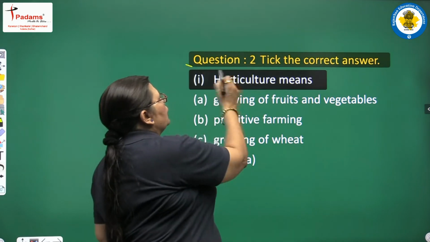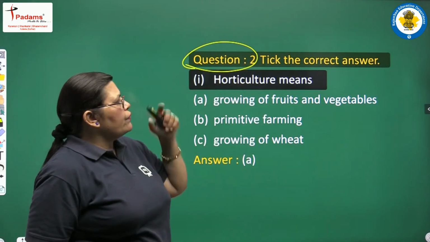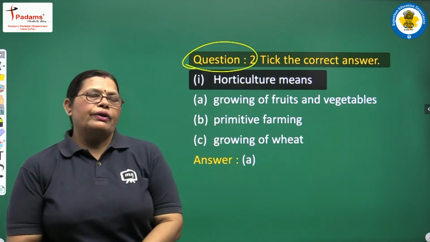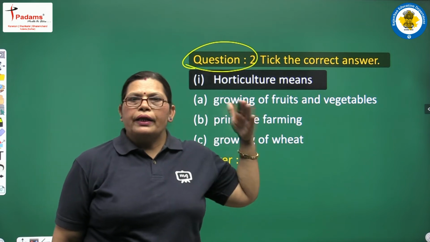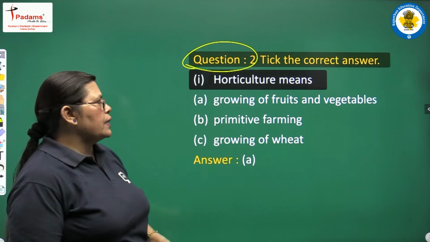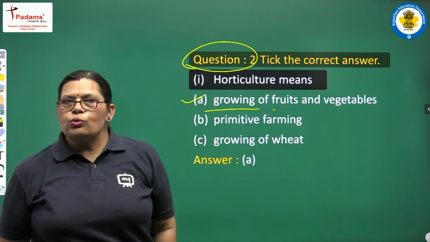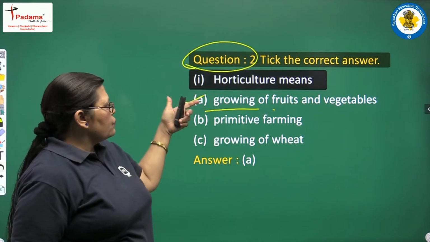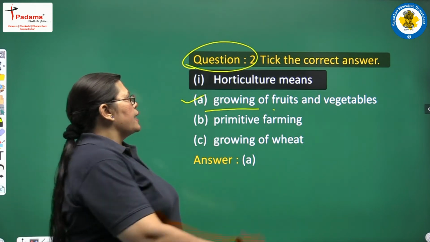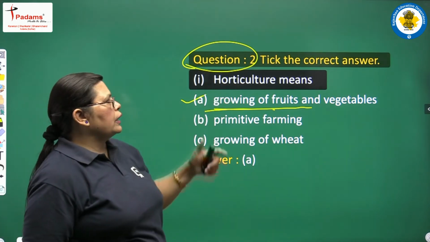Our next question includes taking the correct answer. Our first question is about horticulture. What is horticulture? We had discussed it in our chapter reading session. We have some options, and we will pick the best one. Our first option is growing of fruits and vegetables. Is this right or wrong? Yes, it is right, because growing of fruits and vegetables is included in horticulture.